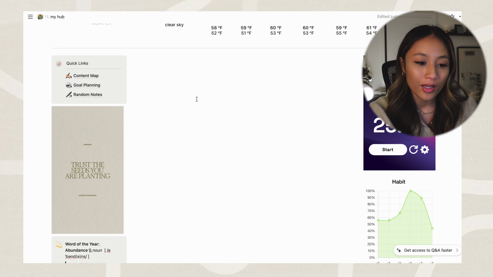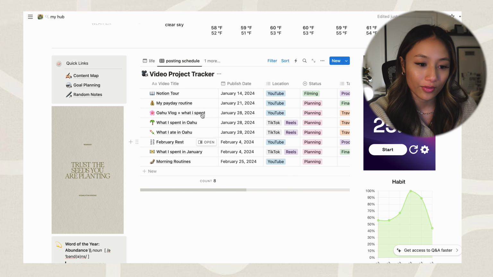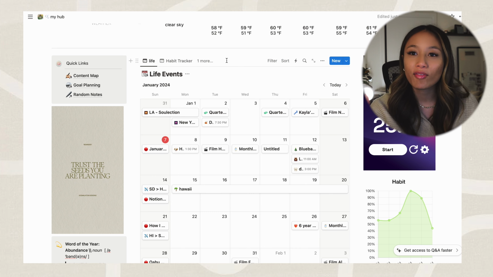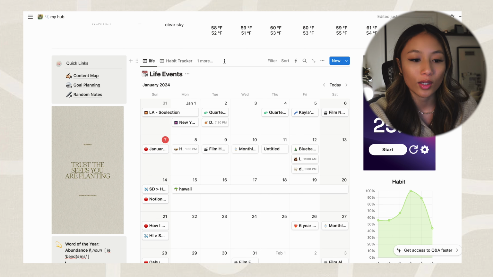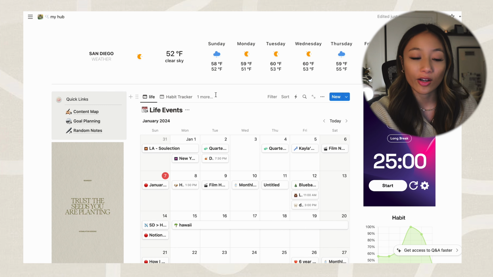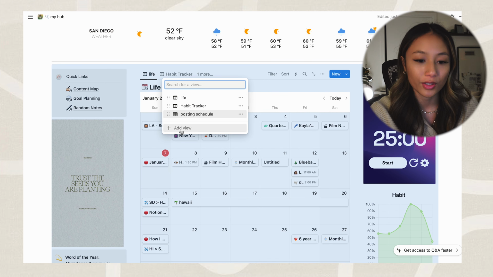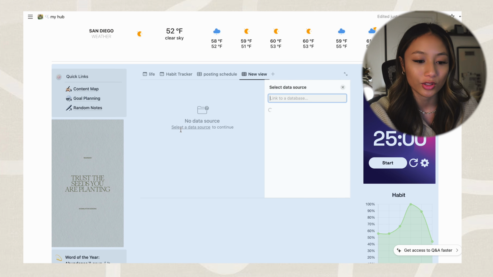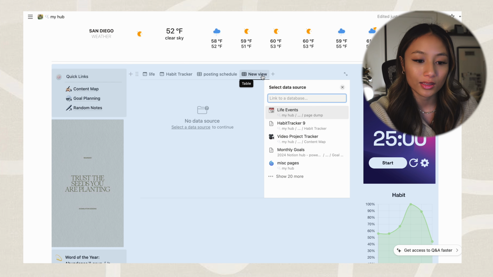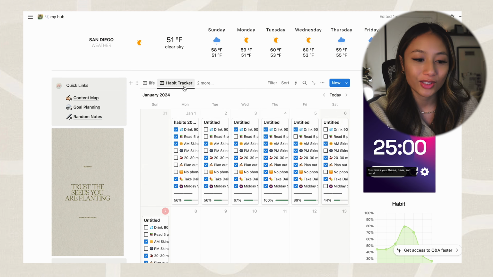And then I also have my posting schedule here to keep track of all the things that I want to post. But let's say you have a database, like let's say you're still in school and you want to add that to your productivity area, just so it's a bit easier for you to quickly go to that page and track everything you need. All you have to do is select a new view and then select whichever database that you need. As you can see, I like having everything laid out in one page.